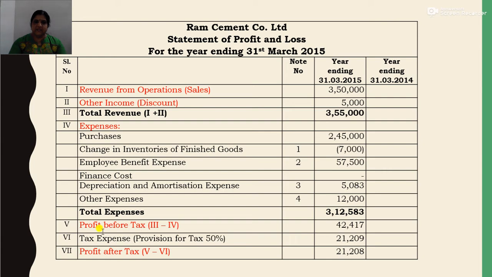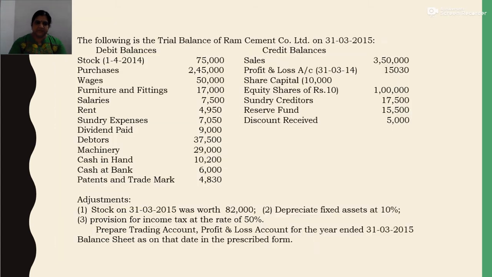Okay, then when you deduct total expenses from total revenue, it will be 42,417, that is 3,55,000 minus 3,12,583. Then you have to make a provision for taxation at 50%.